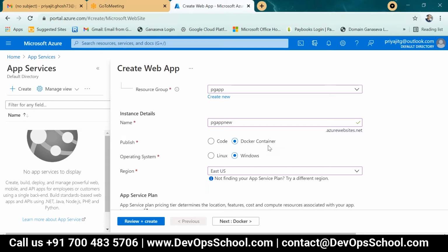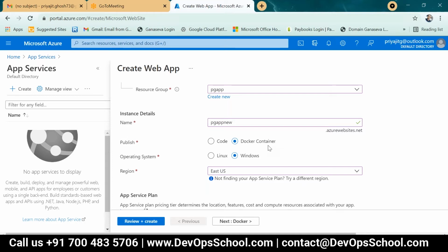I will show that in the last class, because it is a completely combined structure: one is the cluster, one is the Docker container, one is the code, and you have to couple all the parts together as a whole project. Whatever the production environment requires in your future project, I will show you step by step, because my motto is that you first learn the components and resources, then we couple all the resources to make a project work, for UAT and production.